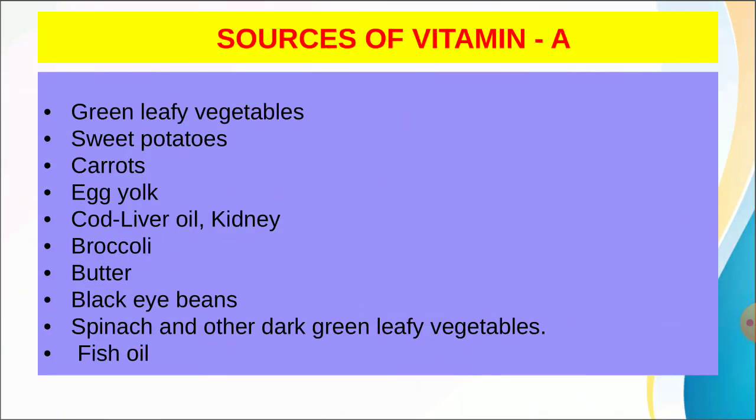Sources of vitamin A. Some of the sources are listed here: green leafy vegetables, sweet potatoes, carrots, egg yolk, cod liver oil, kidney, broccoli, butter, black eye beans, spinach, and other dark green leafy vegetables, fish oil.